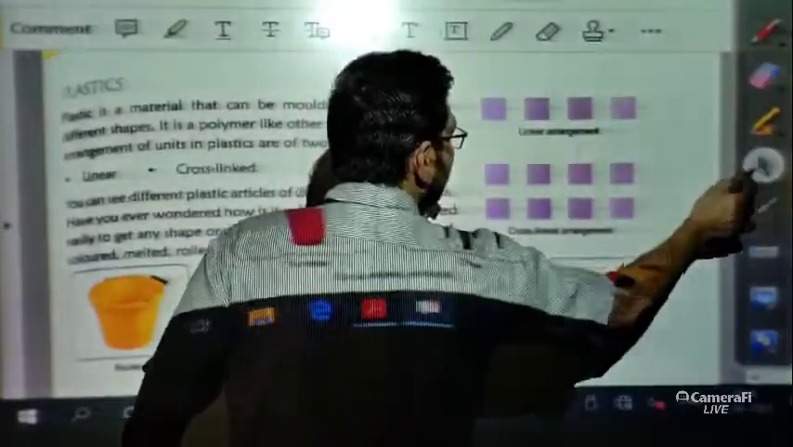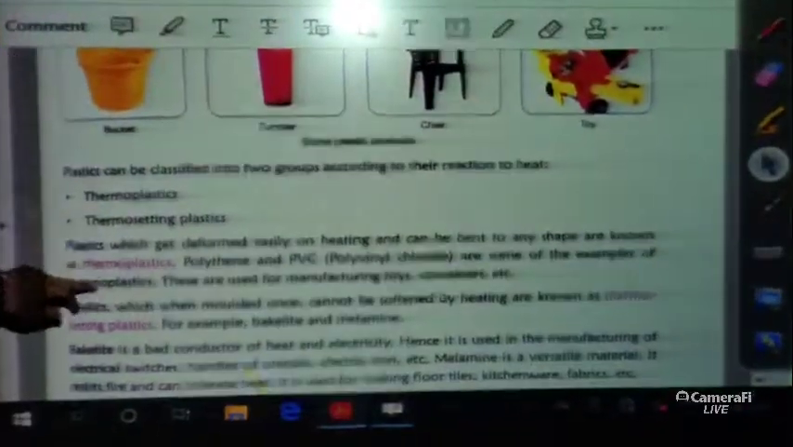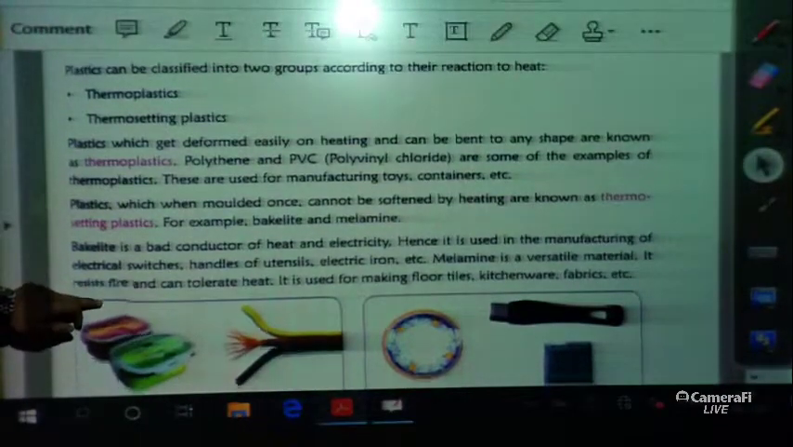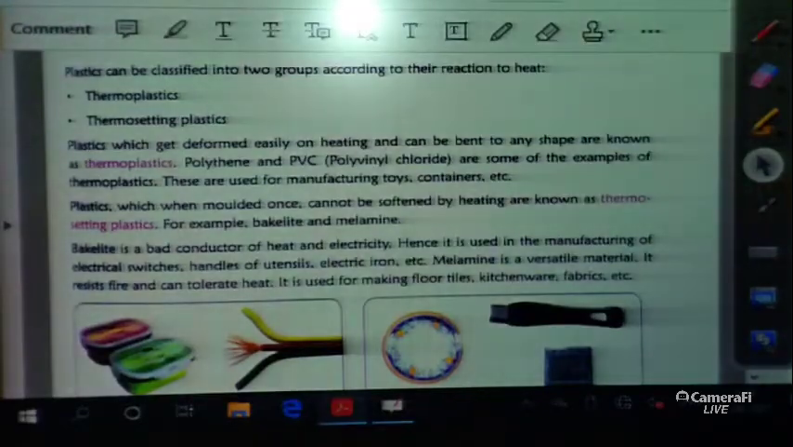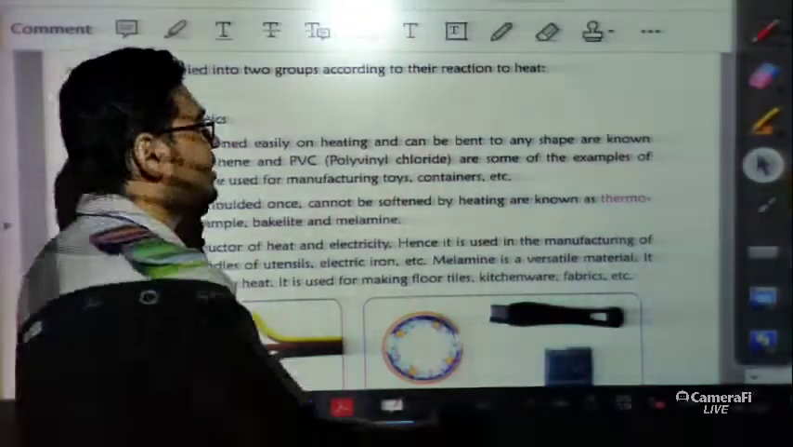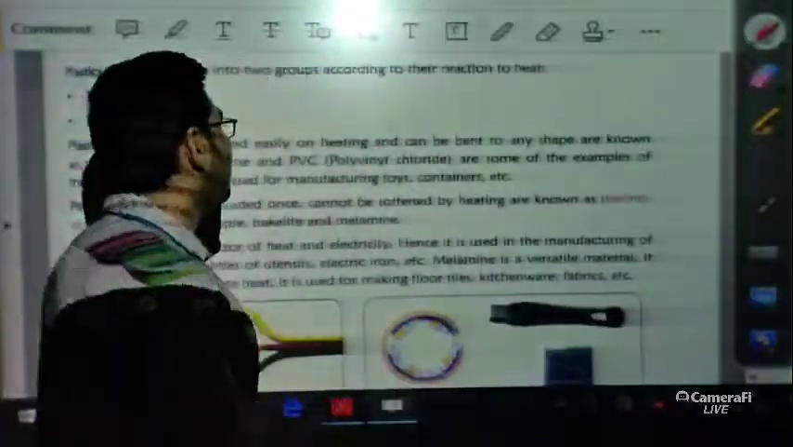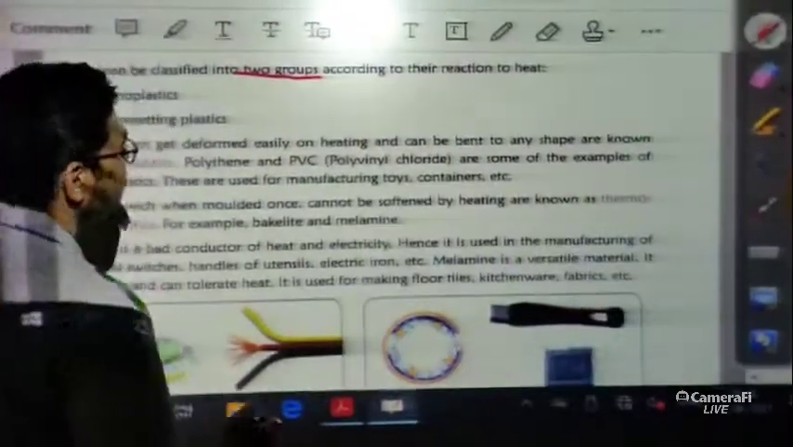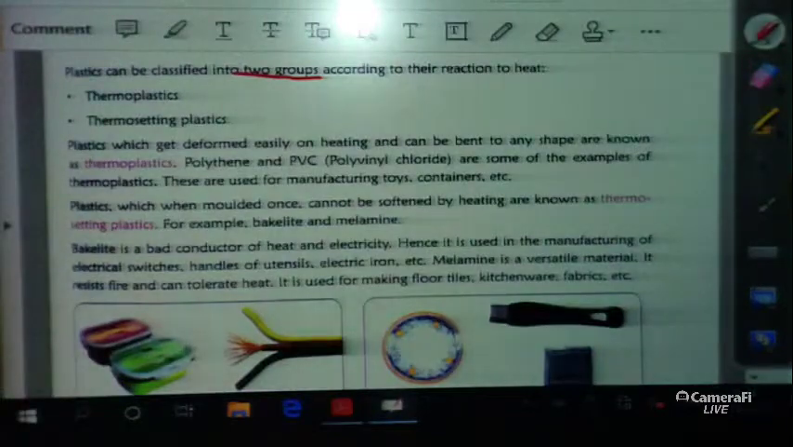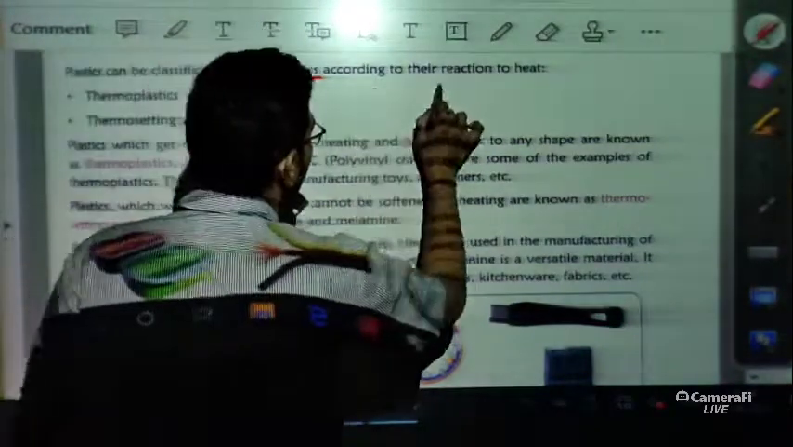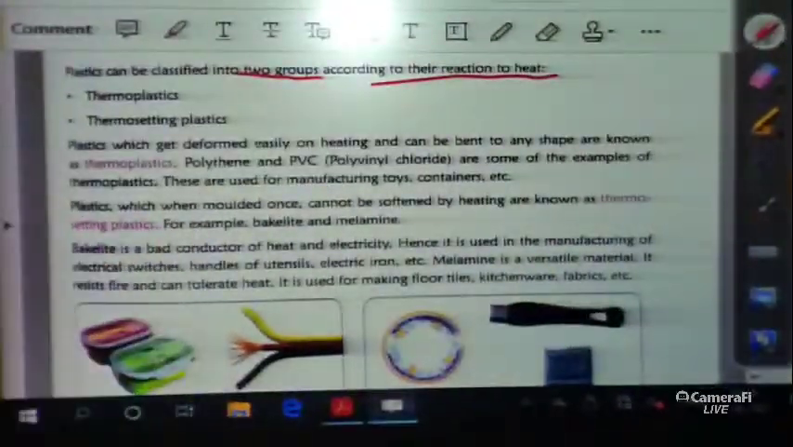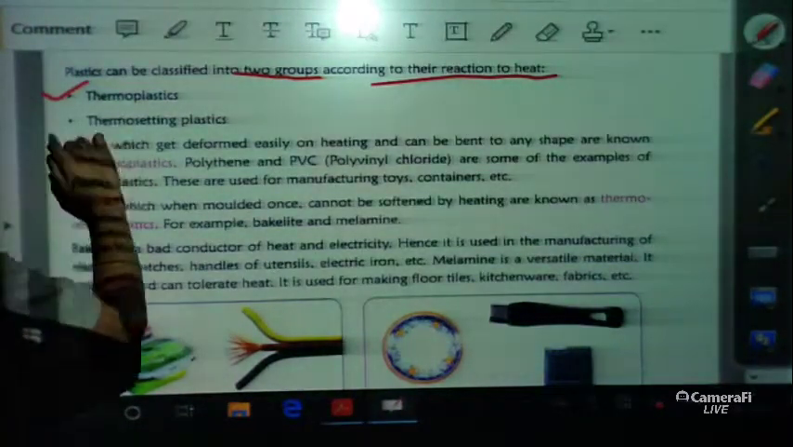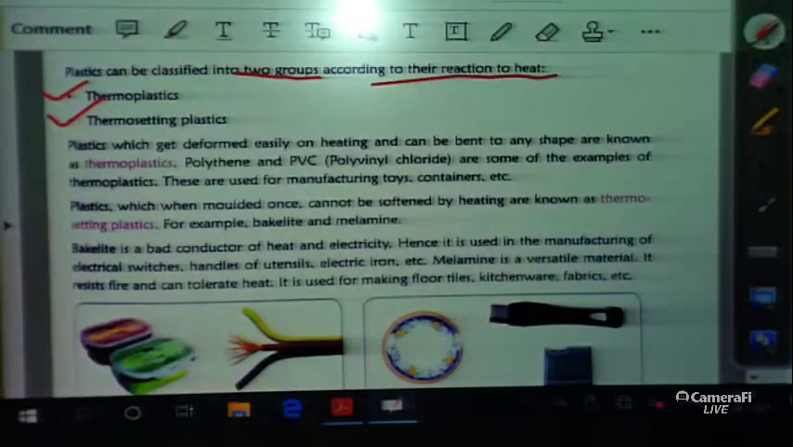Now next, what are we going to do? We are going to find out what the types of plastics are, or how many types of plastics there are. Basically, there are two types of plastics. Plastics can be classified into two groups according to their reaction to heat. The first one is thermoplastics and the second one is thermosetting plastics.